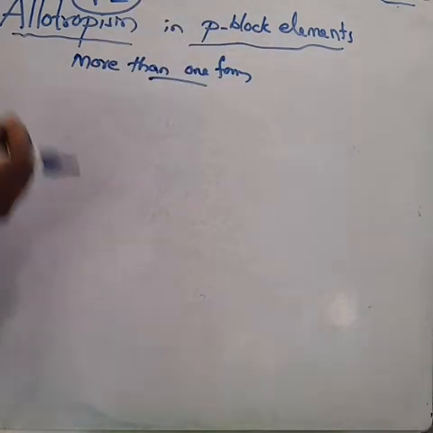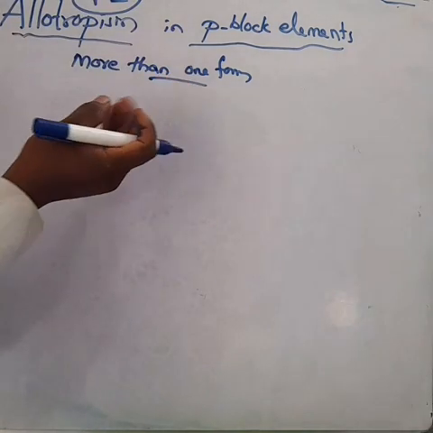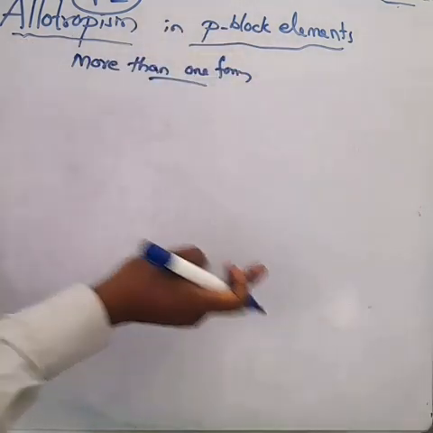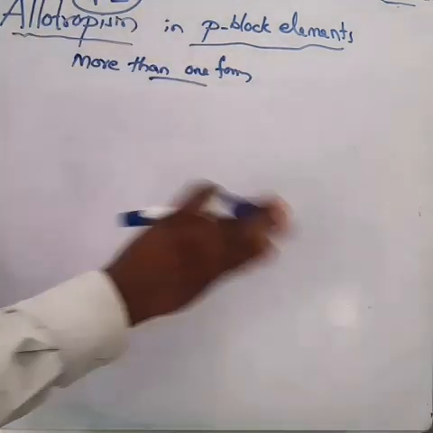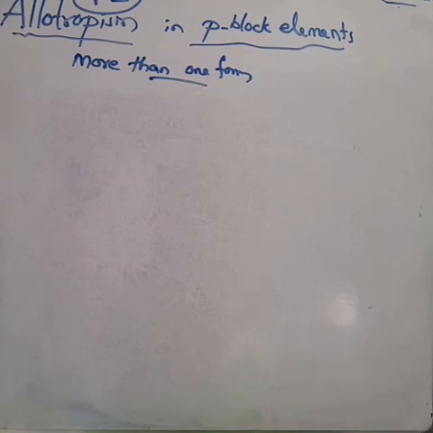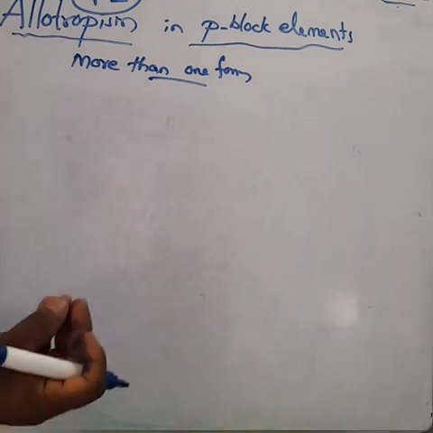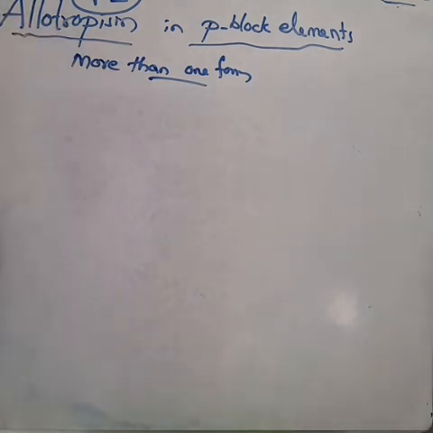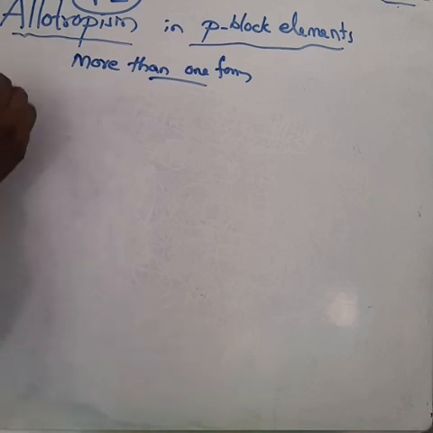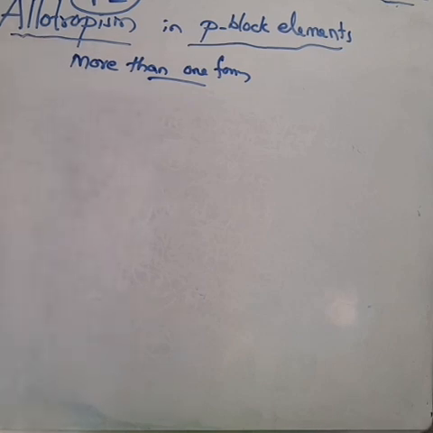Here carbon exists as diamond and graphite. The phenomenon is called allotropism. In Greek, allo means another, tropy means change. One form changes into another form, that is, one crystalline form changes into another molecular form. We can simply say they have different forms. Some element exists in different forms, that we call allotropism.